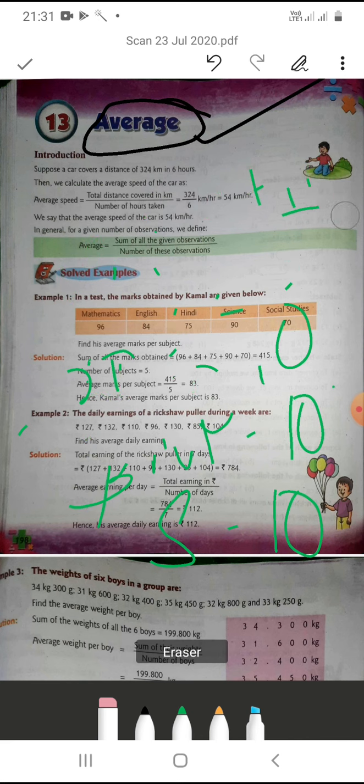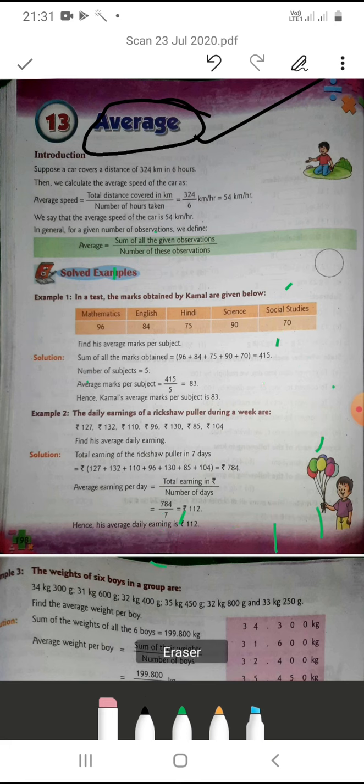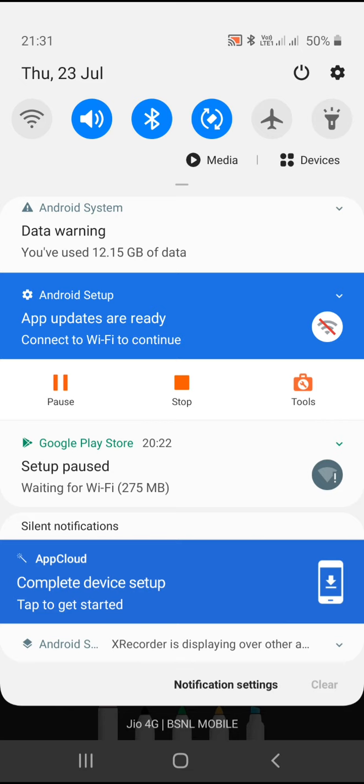Now we will discuss, suppose a car covers a distance of 324 km in 6 hours. Then we calculate the average speed of the car. And how? Do you know the formula? You don't know. So now I am giving one formula. Average speed is equal to total distance covered in kilometers divided by number of hours taken.